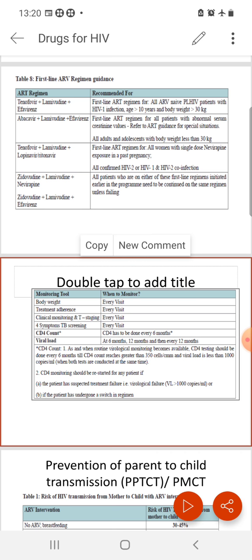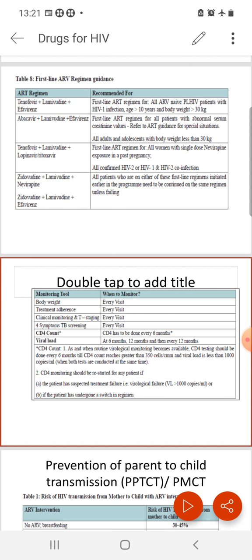Now, what is the first line ARV regime? ARV means antiretroviral. In the ART regime, normally we use the TLE regime nowadays: tenofovir, lamivudine, efavirenz. And you have to remember the dose also. It is easy to remember: tenofovir 300 mg once a day, lamivudine 300 mg once a day, and efavirenz 600 mg once a day.